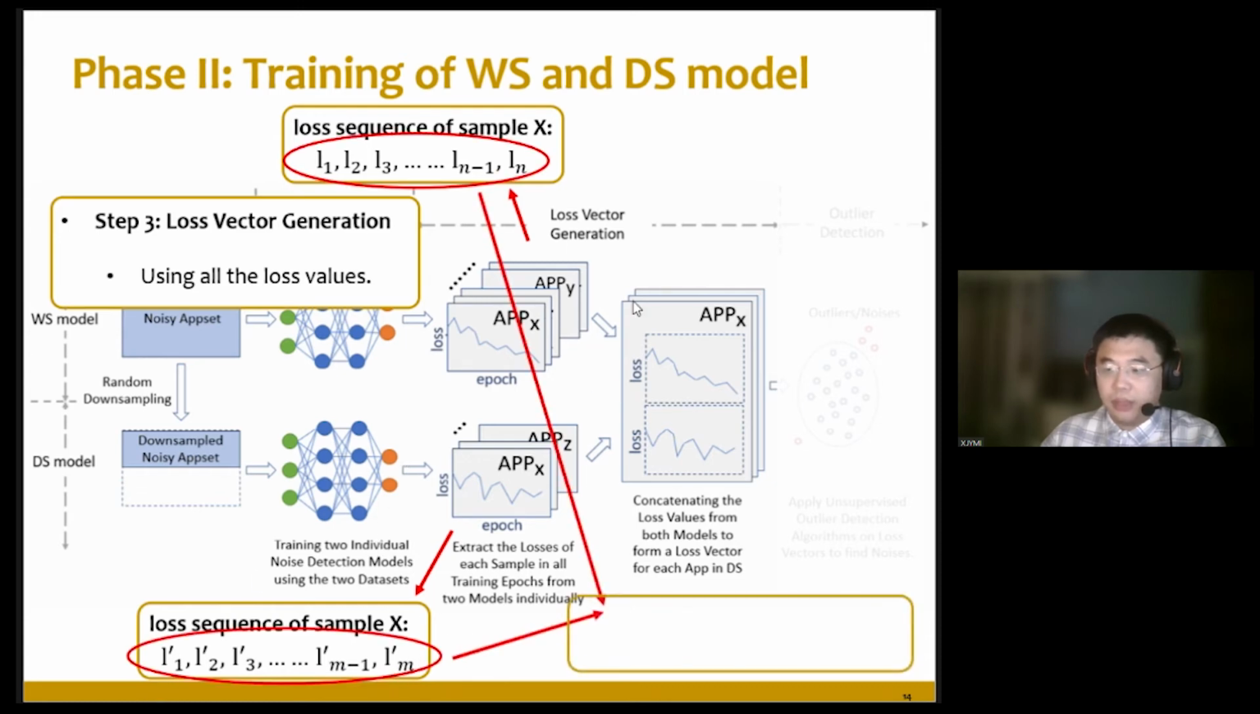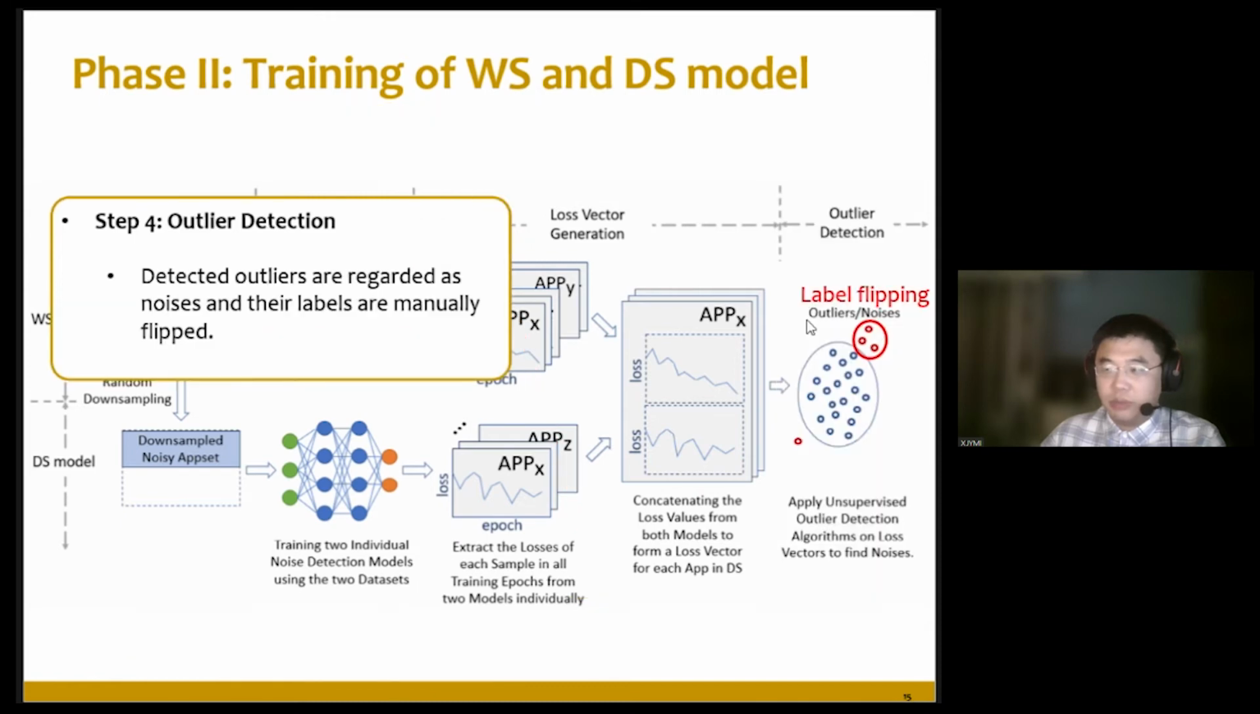Then we concatenate these 2 sequences together to generate our loss vectors for outlier detection. Since these 2 models are trained separately, they will have different numbers of epochs. There is no relation between the N and M here.